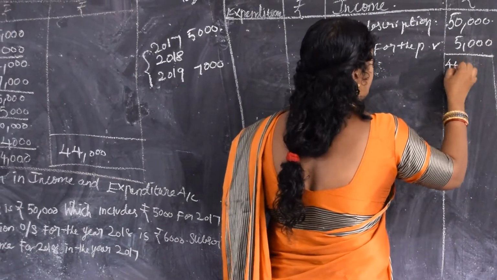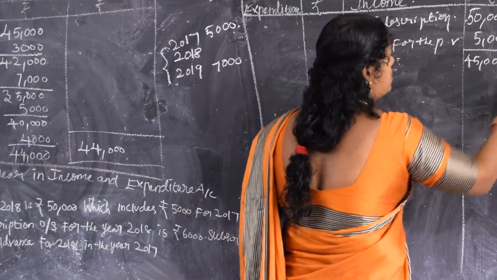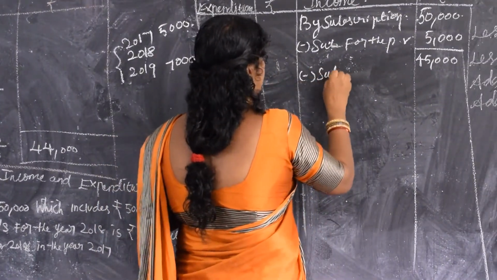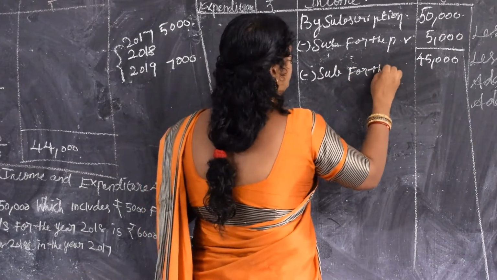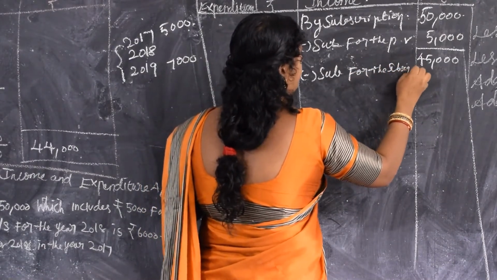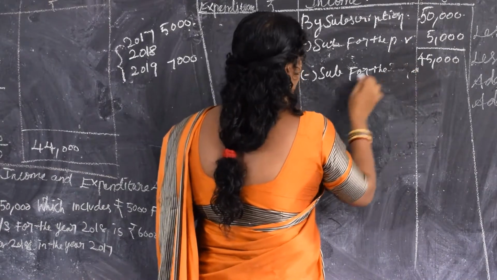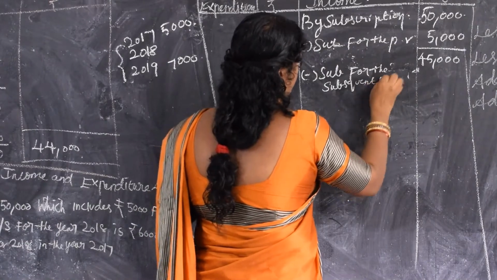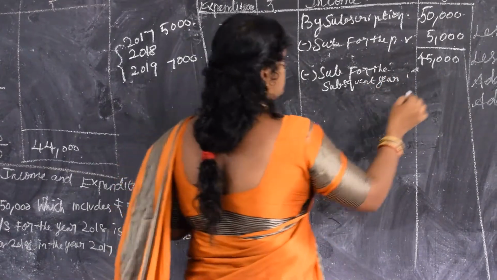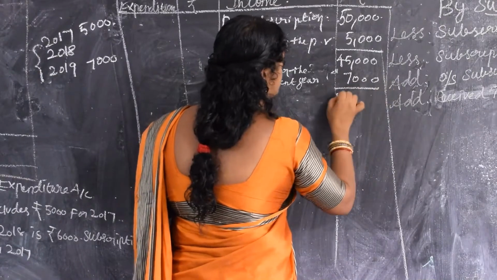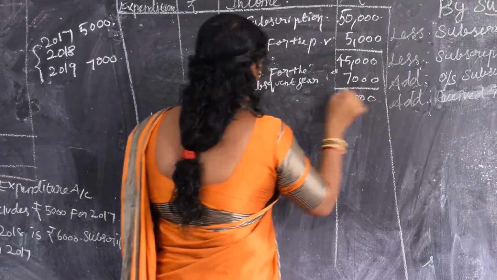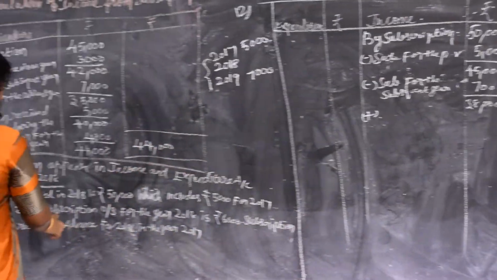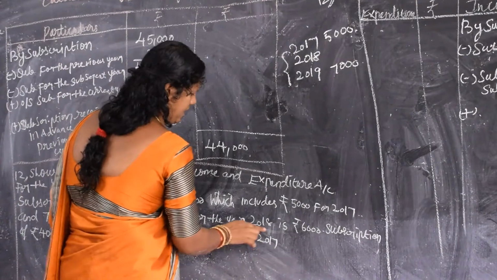That gives 45,000. Then next, subscription for the subsequent year. Subsequent year is 2019. So minus subscriptions for the subsequent year. How much? 7,000. That gives 38,000. Then automatically add. What is going to be added? Outstanding subscription for the current year. What is the subscription outstanding for the current year? Current year is 2018.